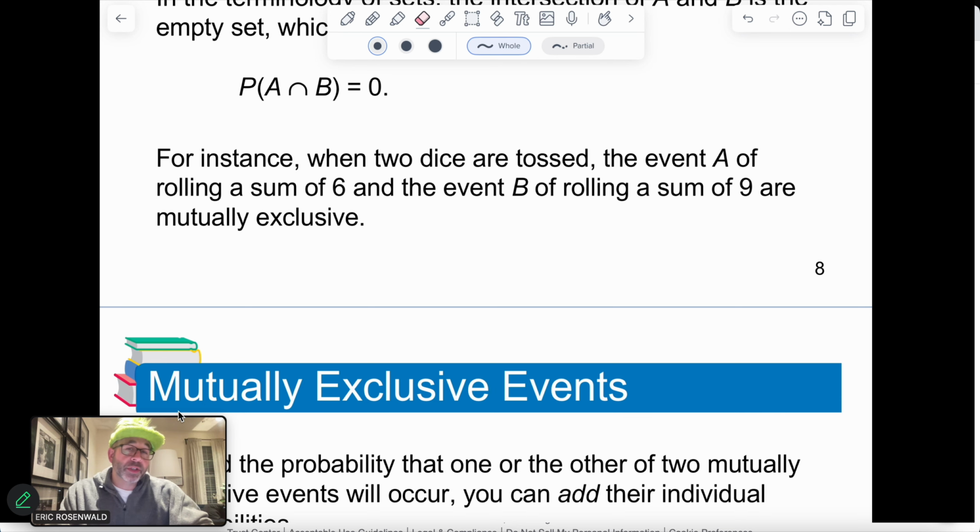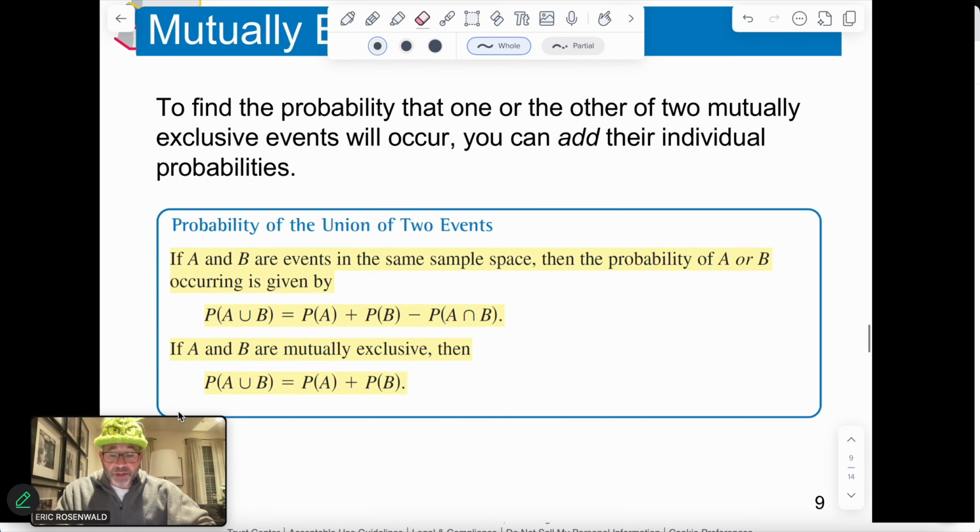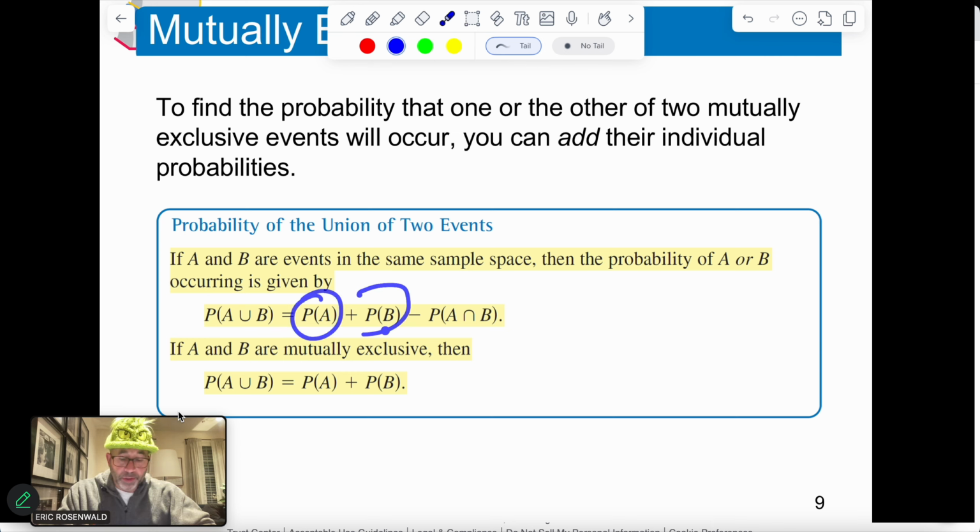These are called mutually exclusive. They have no bearing on each other. So when it says to find the probability of one or the other of two mutually exclusive events will occur, you can add their individual probabilities. So probability A plus probability B minus, and I'm going to read this again here, probability of the first event, probability of the second event, take away the probability of an overlap that's taking place in the event.